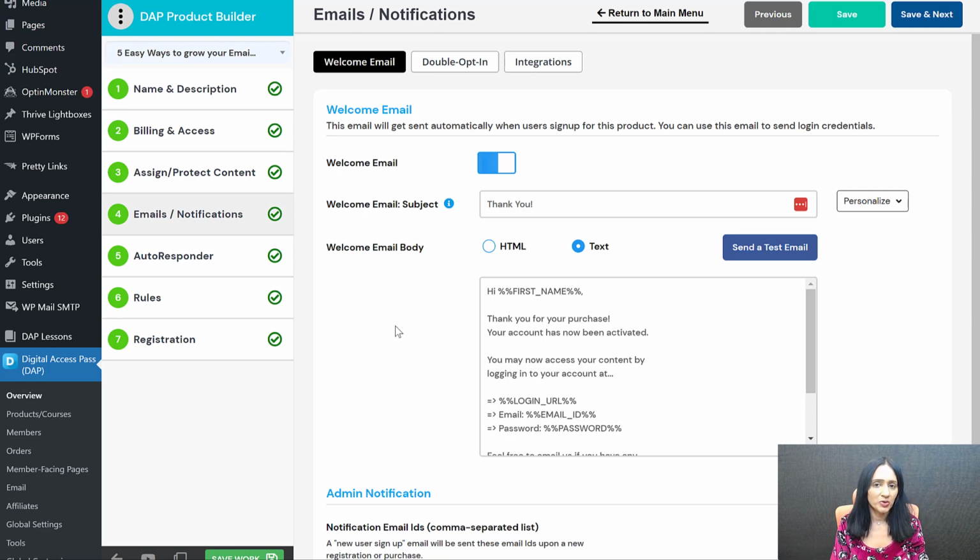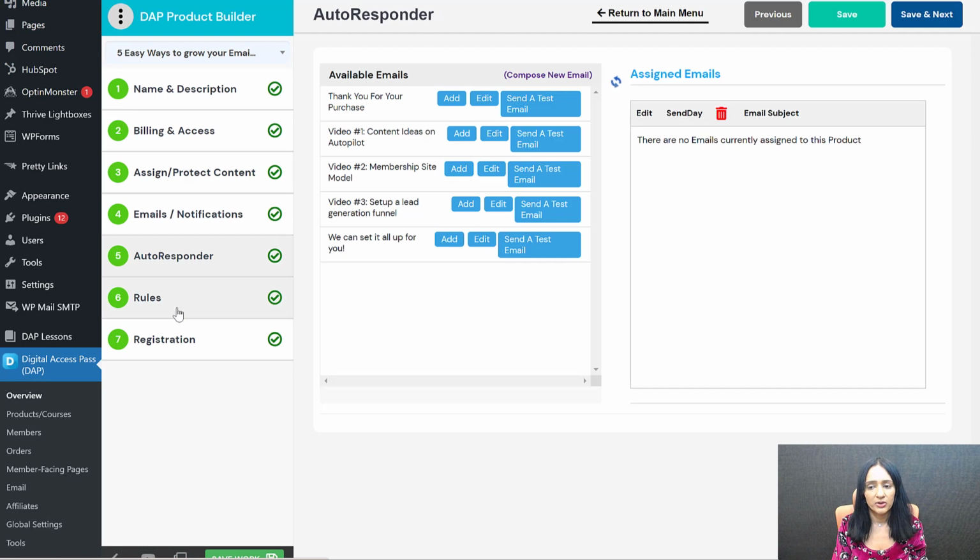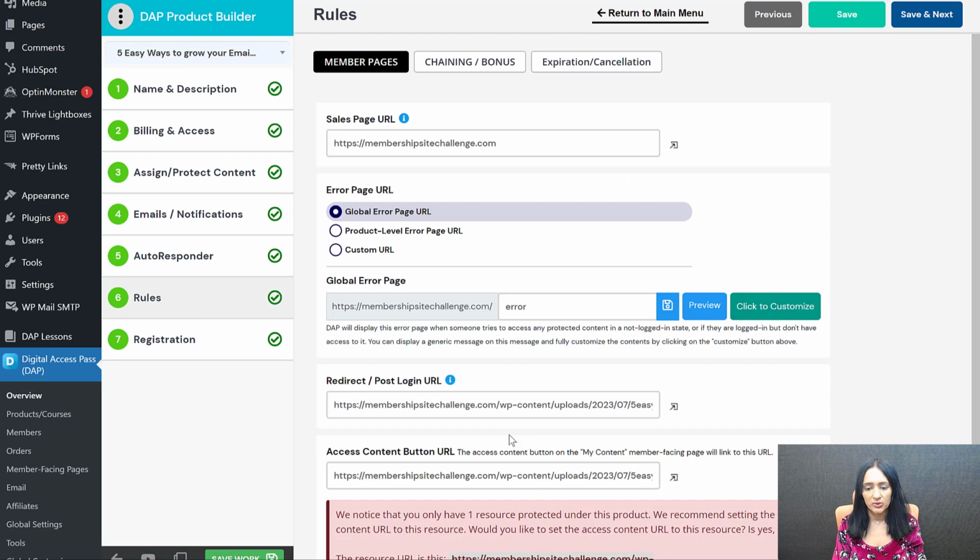So you'll have the opportunity to upsell them other products and services, right? And so email stuff is here. If you want to set up follow-up emails through DAP, you can do that here. At some point, we are going to add AI here as well, where you'll be able to automatically generate a follow-up sequence using AI. You don't even have to manually create it. It's going to be so awesome. And so as you can see, everything is fully automated.